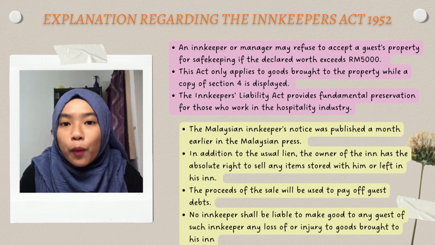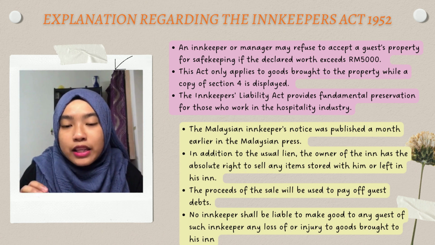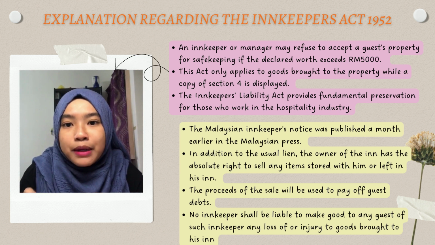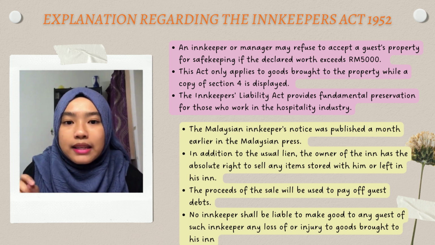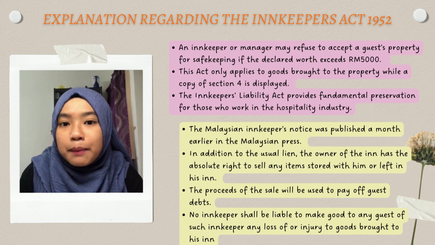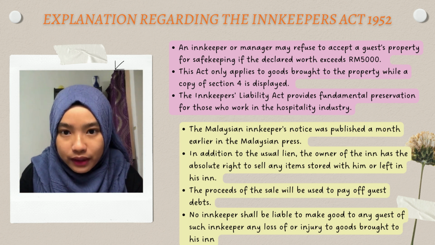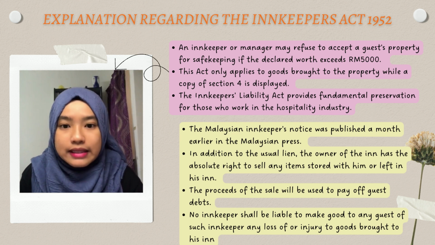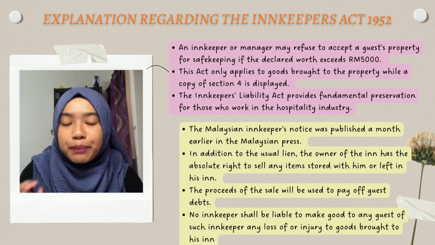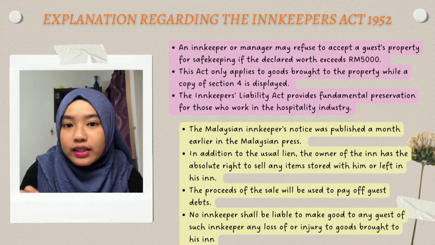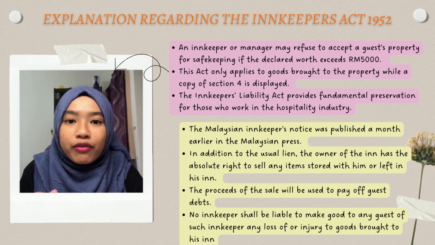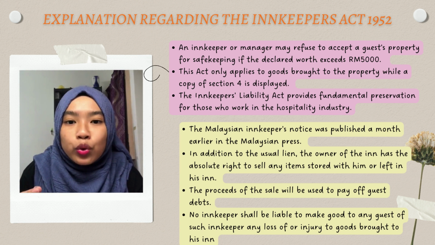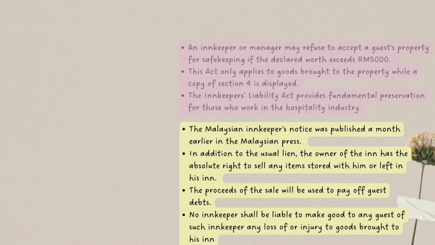Section 6 is a copy of Section 4 to be exhibited. This means every innkeeper must have and display at least one copy of Section 4. The innkeeper should display it in a place that can be seen on the property. Lastly, Section 7 is repeal. The Innkeepers' Liability Ordinance of the Straits Settlements is hereby repealed. As can be seen here, this Act provides fundamental protection to those who work in the hospitality industry.